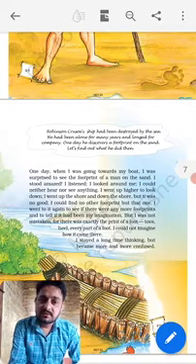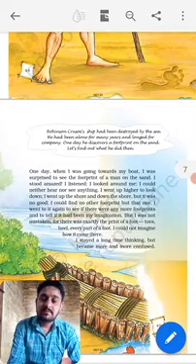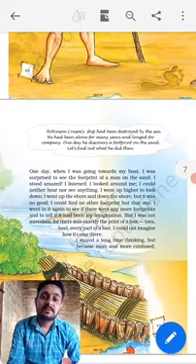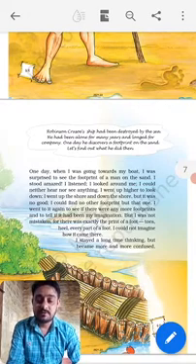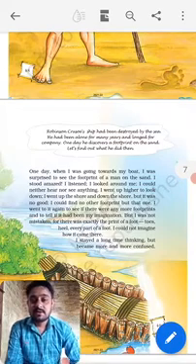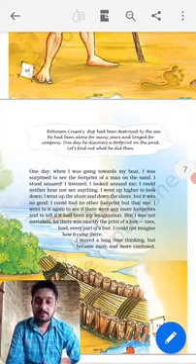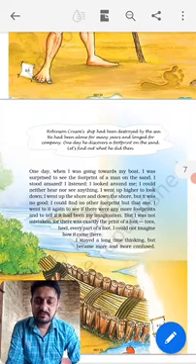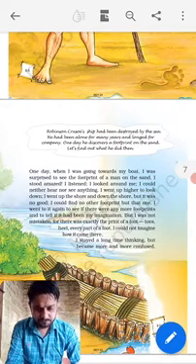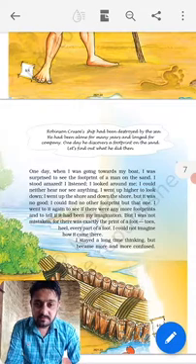What happened after finding that footprint, we will learn in this lesson. So first, dear student, you begin. Before beginning, be ready with your textbook and a pencil.